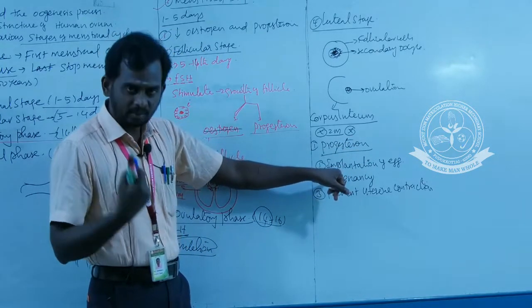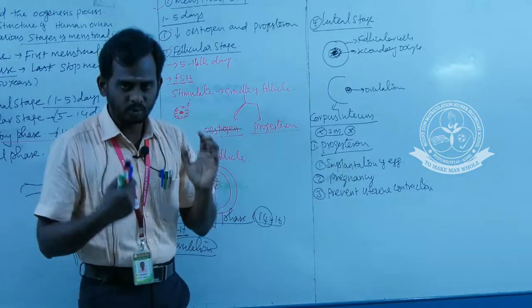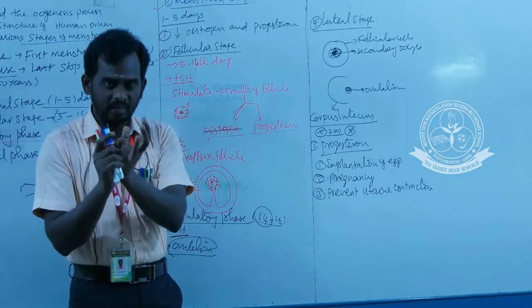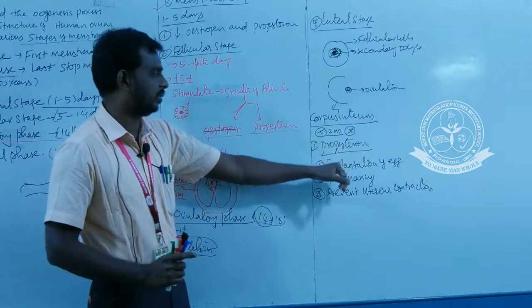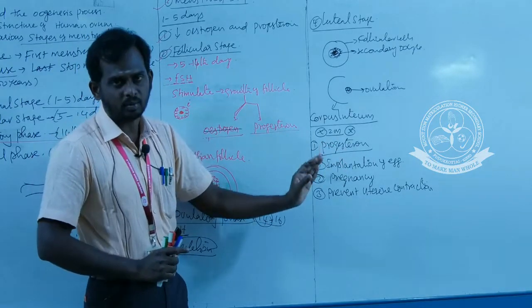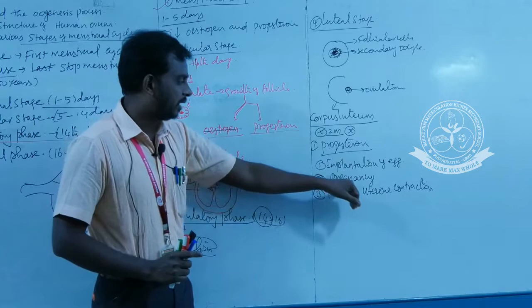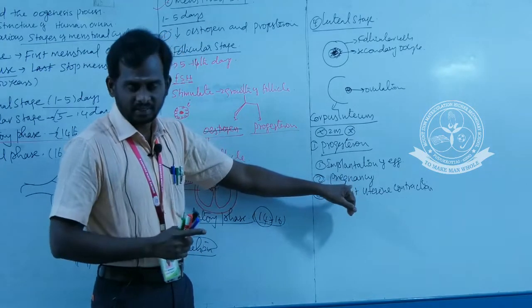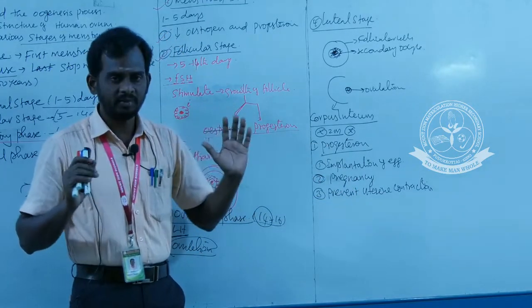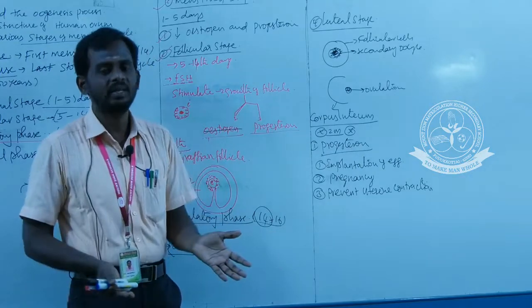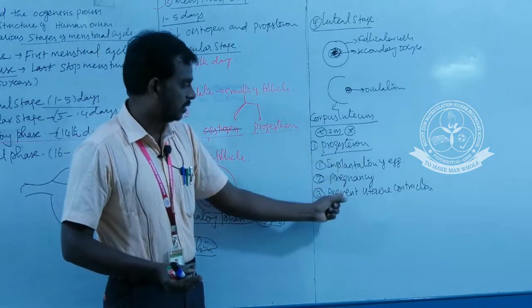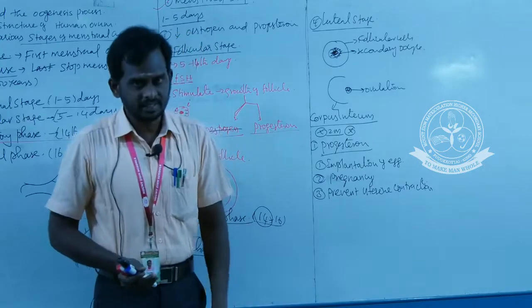That means after the completion of fertilization, for the egg to go and settle in the mother's uterus, which hormone is needed? Progesterone. It is the essential hormone for implantation and also maintains the pregnancy. During pregnancy, the size of the uterus will enlarge, so this hormone also prevents uterine contraction. Okay, that's all.